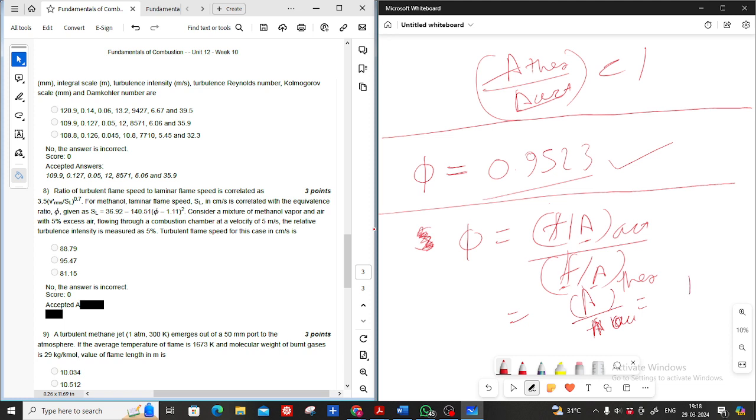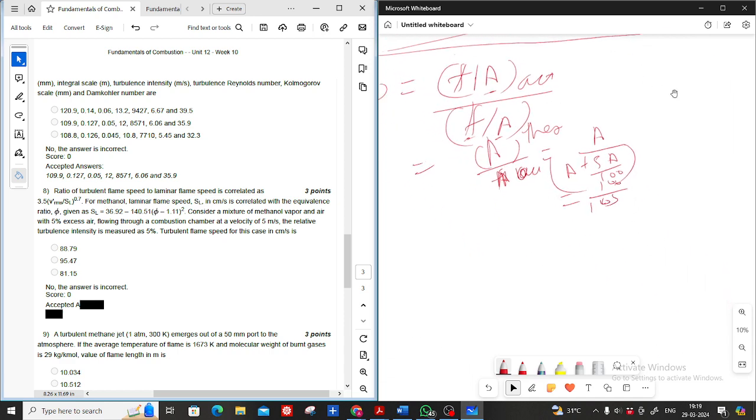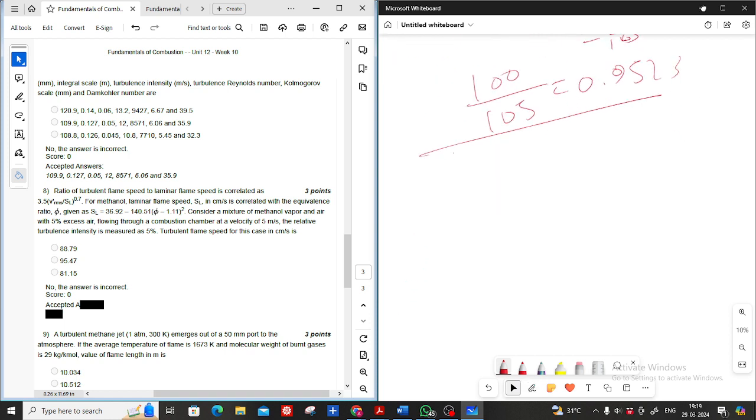So A upon A plus 5 into A upon 100, which gives 100 upon 105. This is how you get phi. 100 upon 105 is 0.9523. So that's it. Now you need to calculate SL.